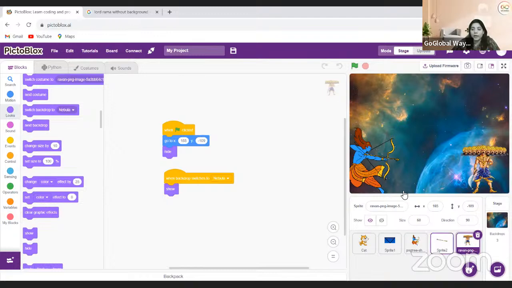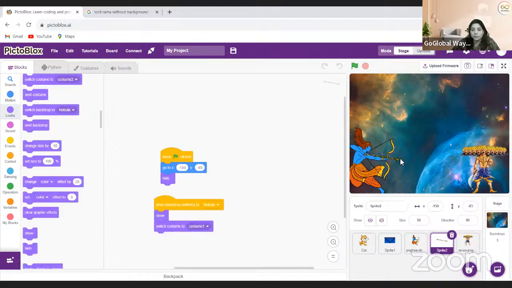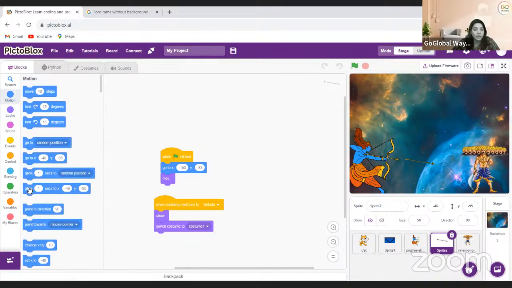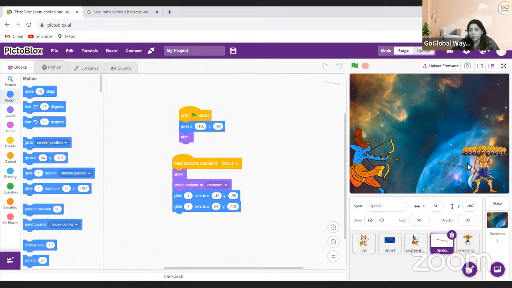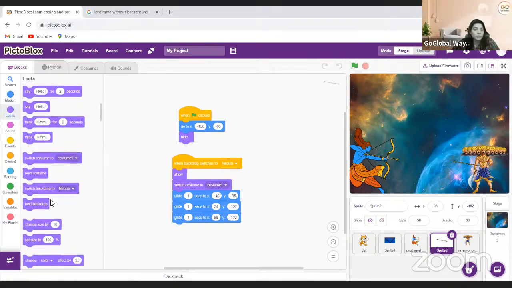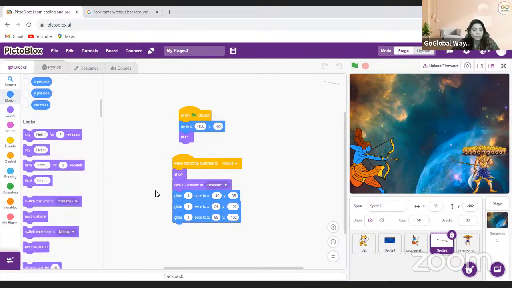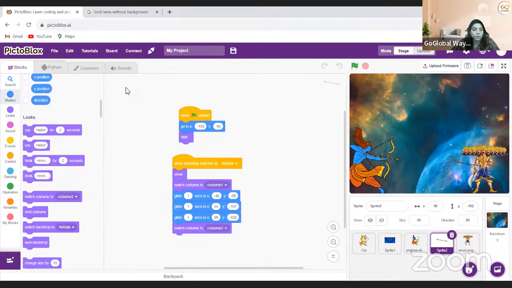Okay. Now what happens is that this one will go here kind of. So I will come over here and I will take glide to this position. Then again, it will glide. So I'm just moving it, glide to this position. And again, it will glide to this position. Okay. After gliding, the backdrop will switch. So it should be costume 2.